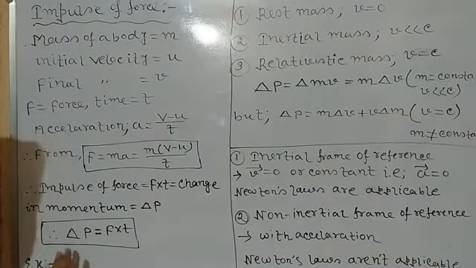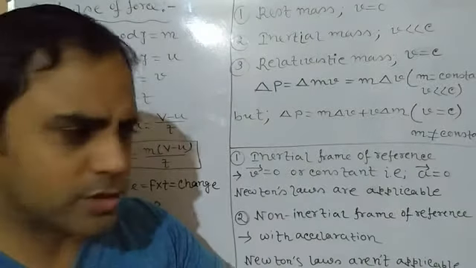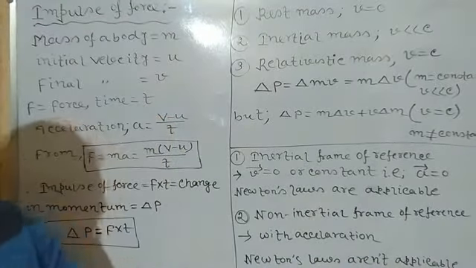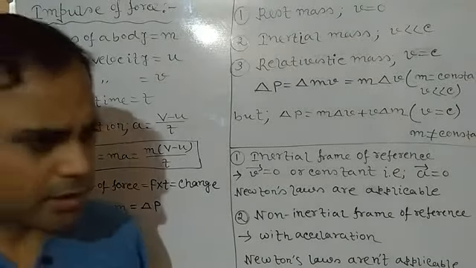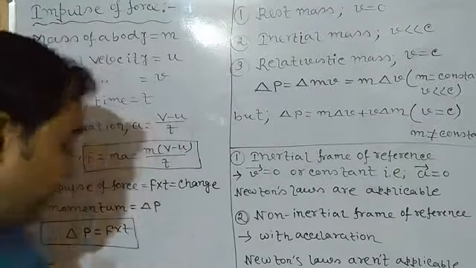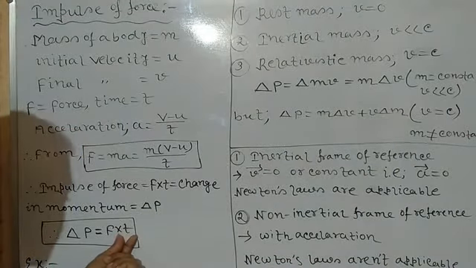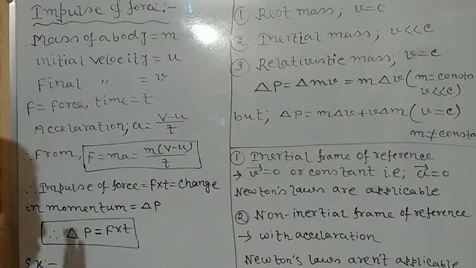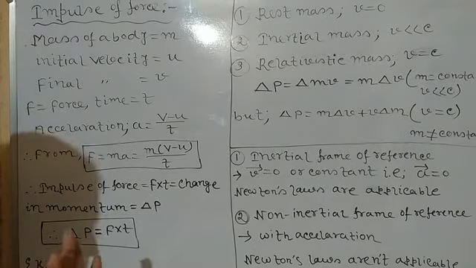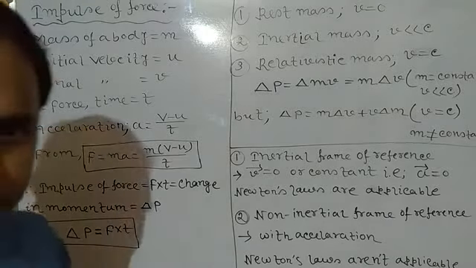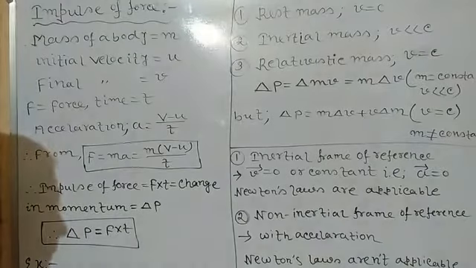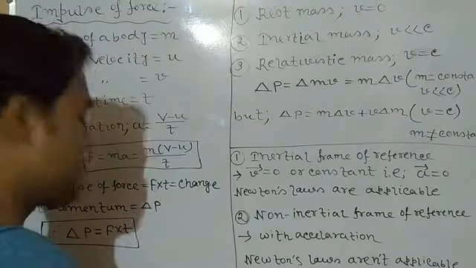So one thing: the change in momentum may take place either by applying a large force for a very small period of time, because the time of contact between bat and ball, or foot and football, or hitting a ping pong ball is very small. All these are cases of applying a large force for a small period of time. Or if a body is coming towards us and we want to stop it, we generally apply the force for a long period of time. It also causes change in momentum.